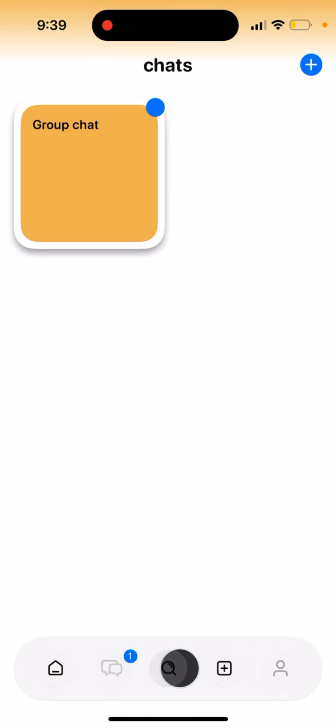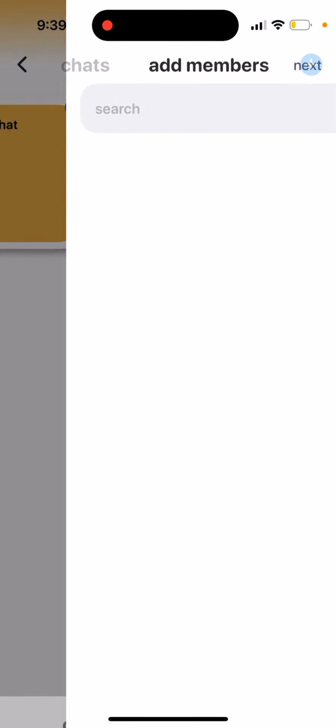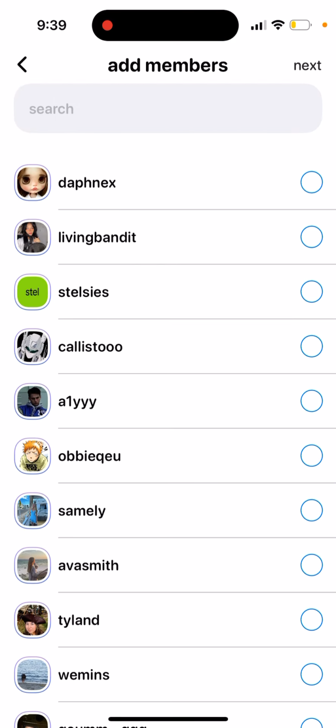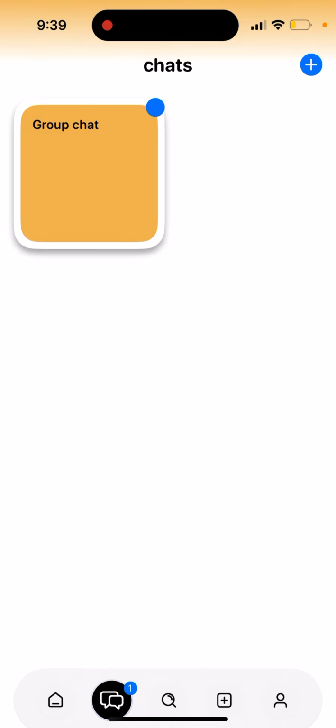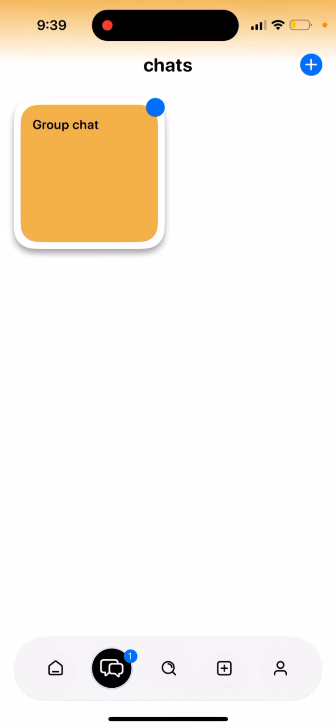So yep, and then all right, so here are some chats. Here you can also chat. You can also create a new chat. You can create a new group chat with multiple people. So that's a nice thing to chat with your friends.